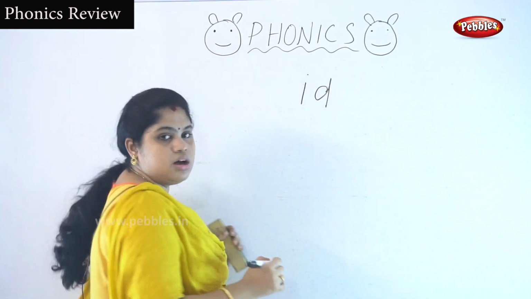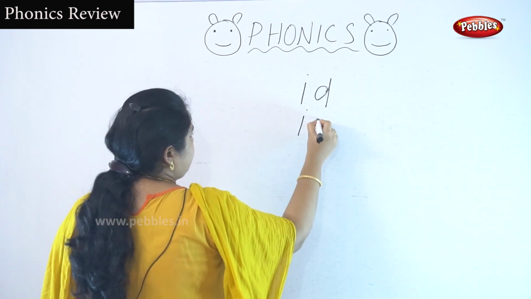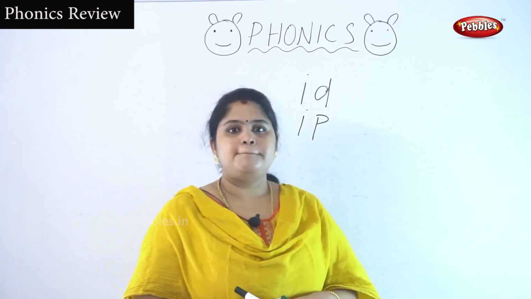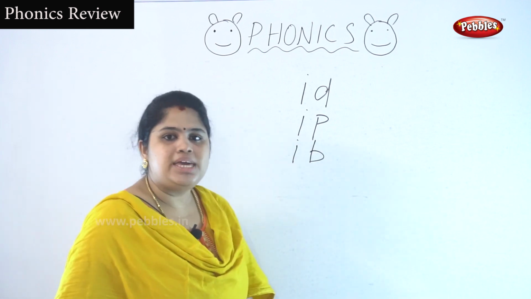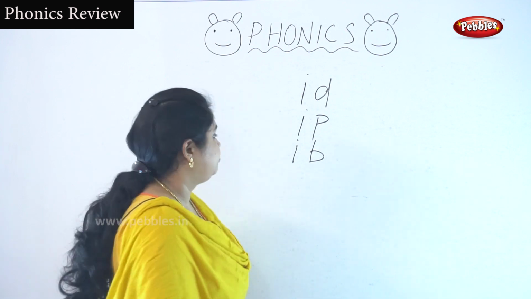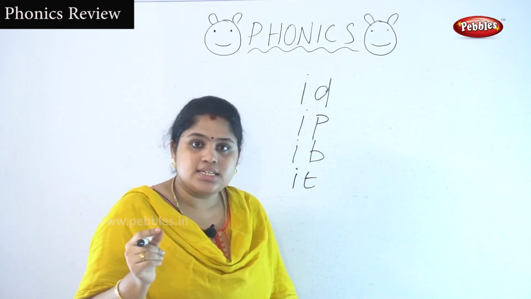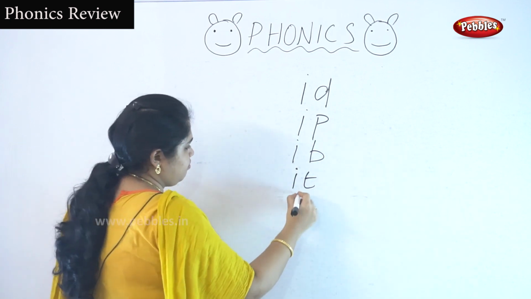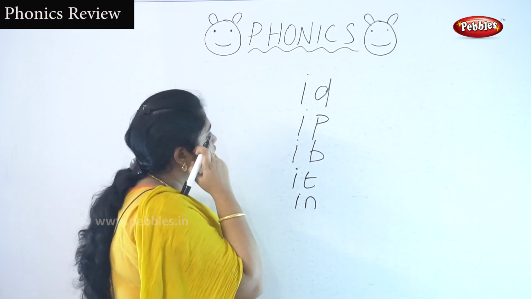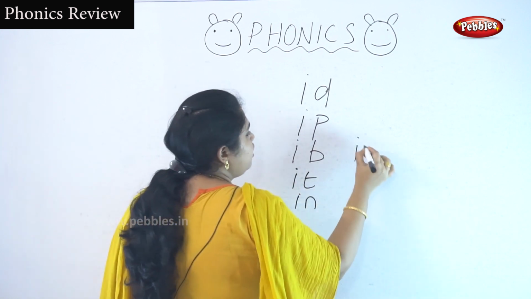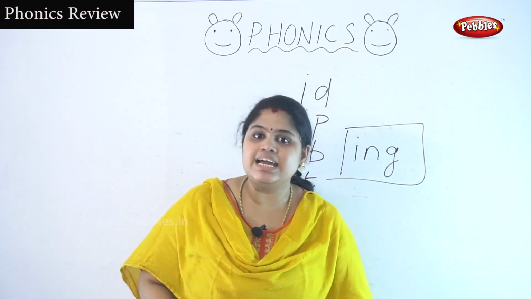I-D. Id. I-P. Ip. I-B. Ib. I-T. It. I-N. In. Okay, and here the special three-letter word is I-N-G. These three letters sound like ing.